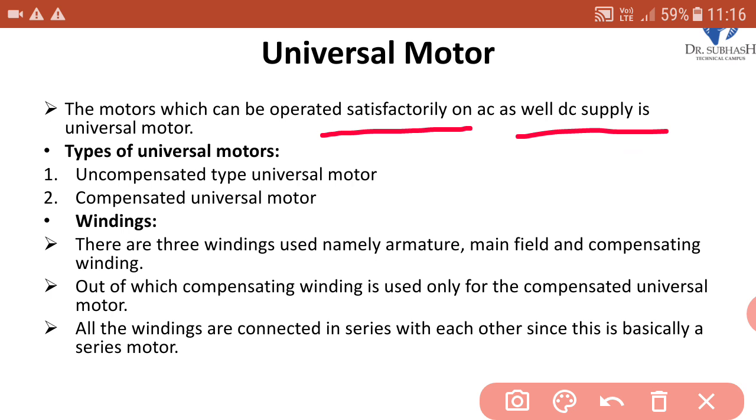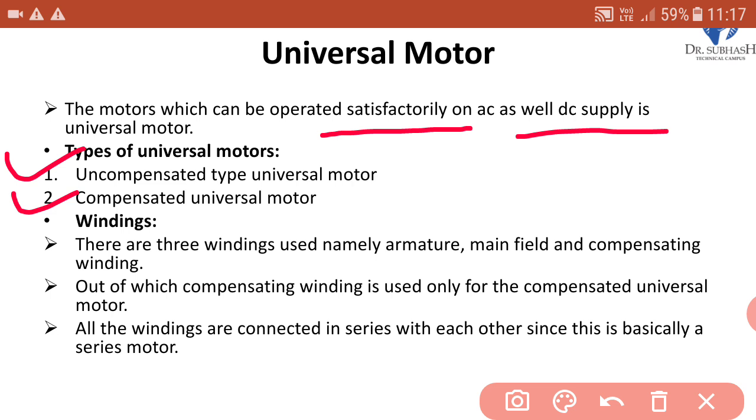Types of universal motors. There are two types of universal motors. First is uncompensated type universal motor and second one is compensated type universal motor. So we will discuss these two types in subsequent lecture. Windings.